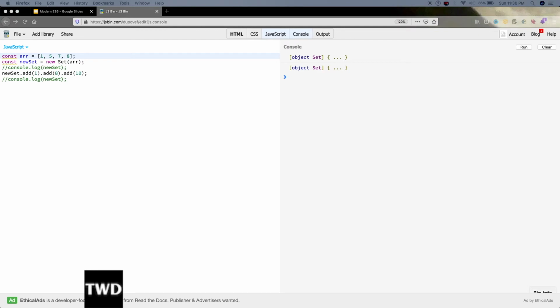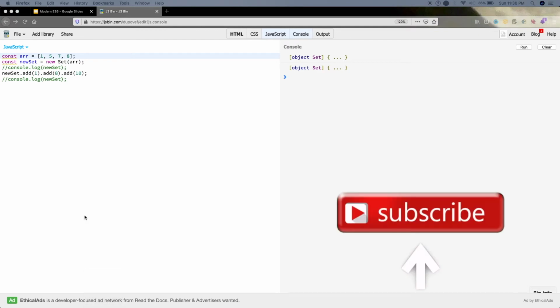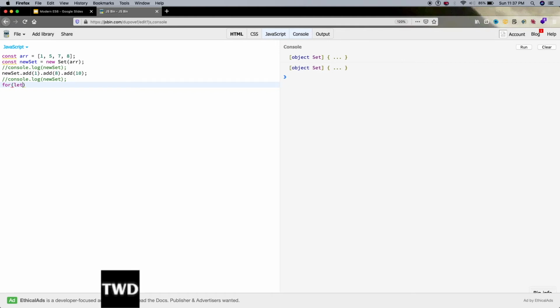Let's iterate over it through a for of loop, because it is the easiest one. For let item of newSet, console.log item.